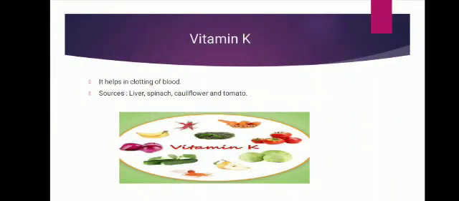Next vitamin is vitamin K. It helps in clotting of blood. Clotting means it helps to stop bleeding after a cut or injury. So if you have vitamin K in your diet, you will recover fast. See the sources of vitamin K: liver, spinach, cauliflower and tomato.